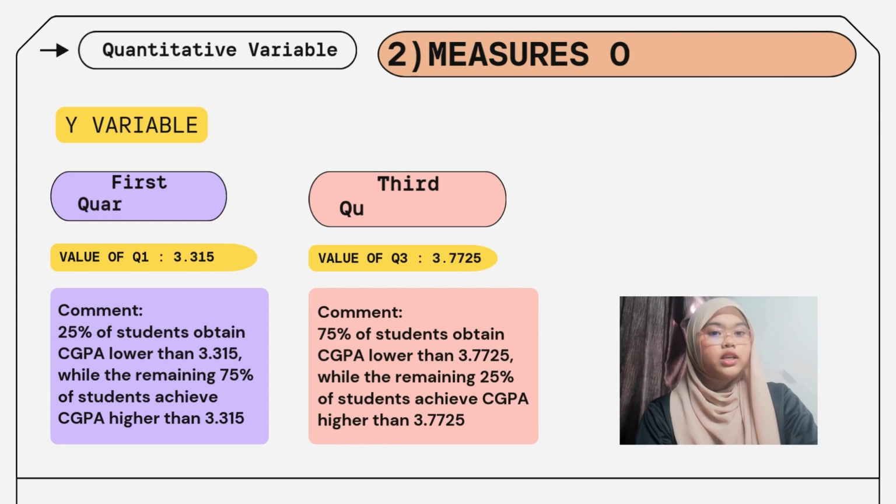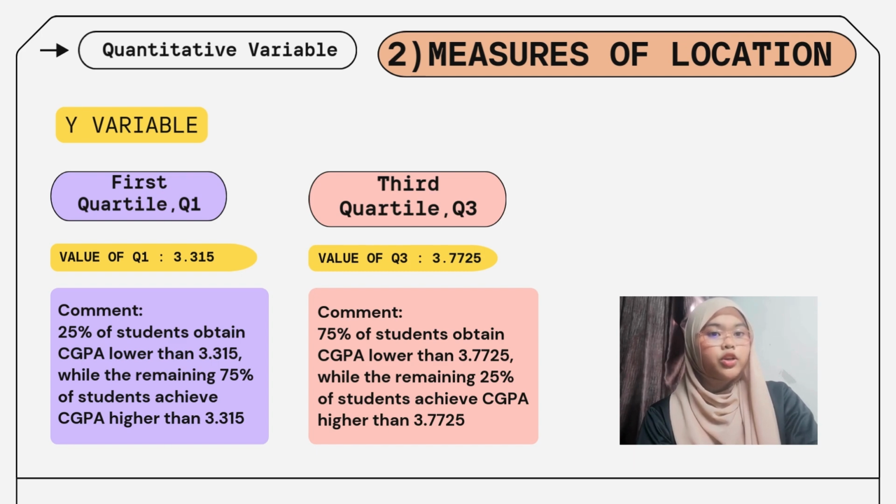Our value of Q1 is 3.315. The comment for this is 25% of students obtain CGPA lower than 3.315, while the remaining 75% of students achieve CGPA higher than 3.315. For the third quartile, our value is 3.7725. The comment is 75% of students obtain CGPA lower than 3.7725, while the remaining 25% of students achieve CGPA higher than 3.7725.